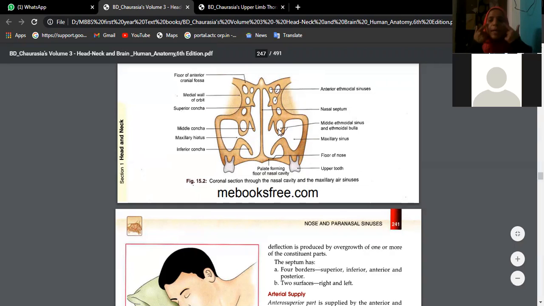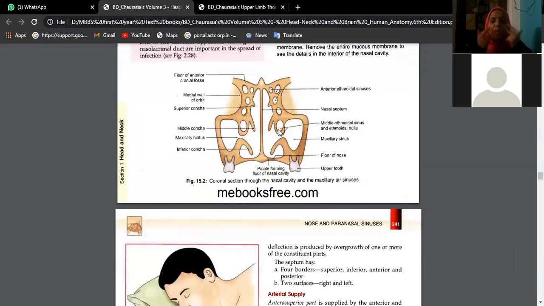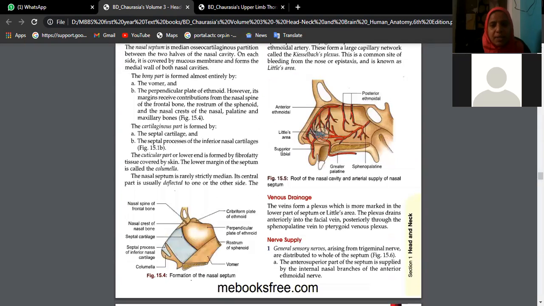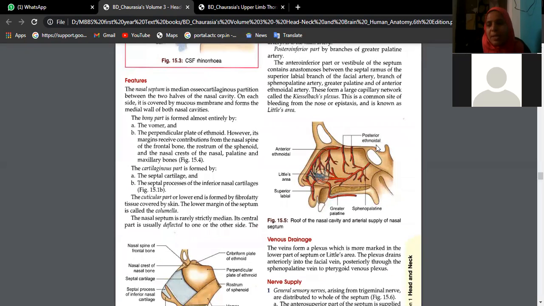Inside the maxilla bone, this cheekbone is maxilla bone. If you just break this bone and see, it will be like a box, and inside we have empty space, that is maxillary air sinus. Then in the sphenoid bone, in the skull bone, we have the sphenoidal air sinus. This is the place where we have pituitary gland, the pituitary fossa, sella turcica. If you chip it out, below that also you will find empty air filled space. This is the sphenoidal air sinus.